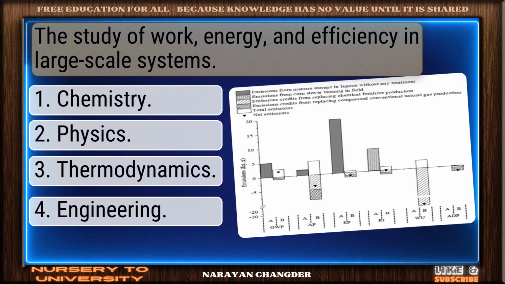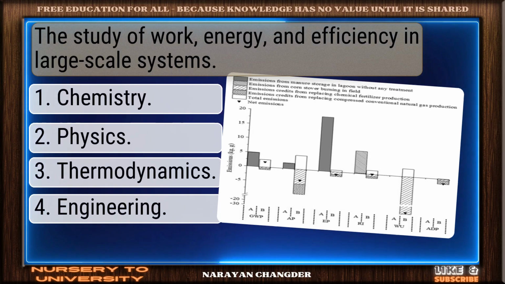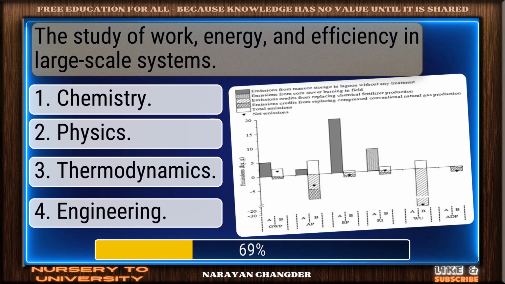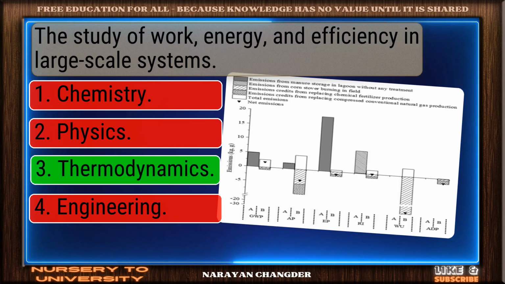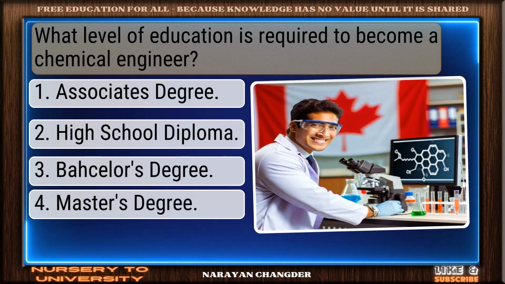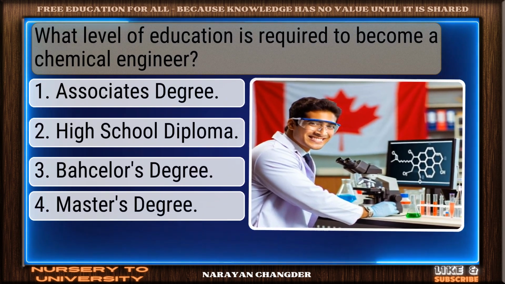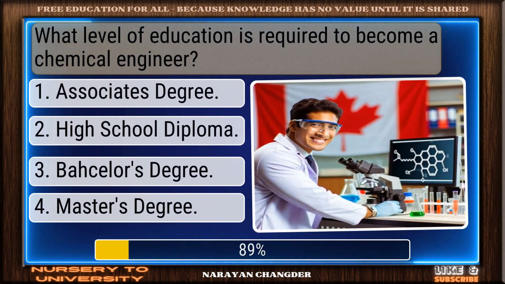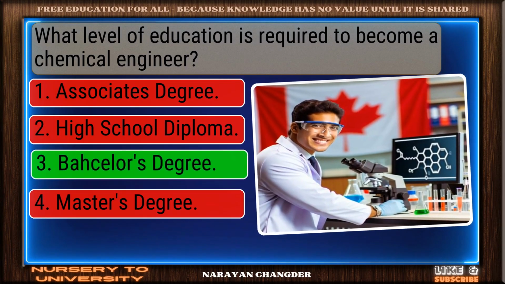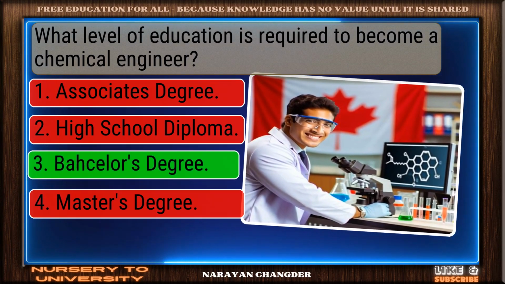The study of work, energy, and efficiency in large-scale systems. You chose thermodynamics, and it is correct. What level of education is required to become a chemical engineer? Nice work. You chose bachelor's degree, and it is correct.